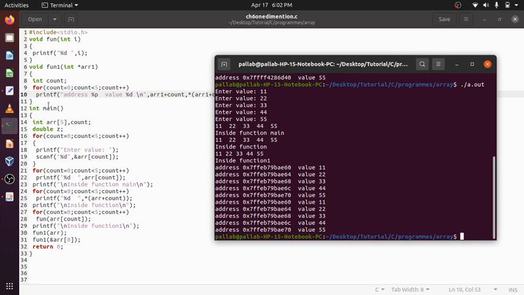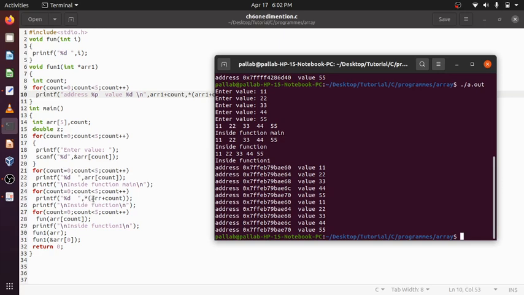Now how is this done? An array is just a pointer. arr can be thought of as a pointer to an integer. Okay, arr plus count, where count goes from 0 to 4. Suppose the value of arr, the address, is 10. After that the value of count is 0. It means the value at location 10, at bytes 10 to 13, whatever the value is there, because it's an integer, output that.